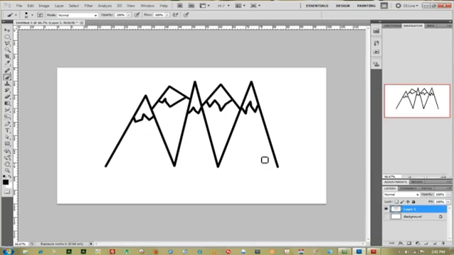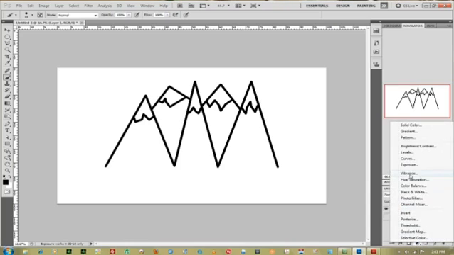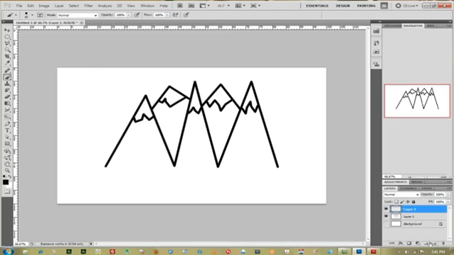Next thing you want to do is add a new layer to color in. You can color it in any way that you want to. I'm going to use a gradient, and then by using a mask I'll subtract everything else around the mountains. So we'll actually go down to new layer, go over to the gradient tool, from black to white.